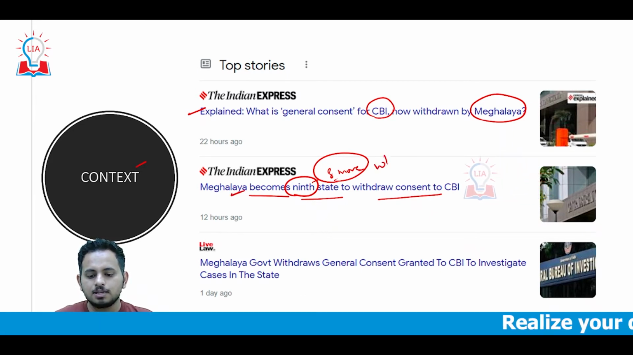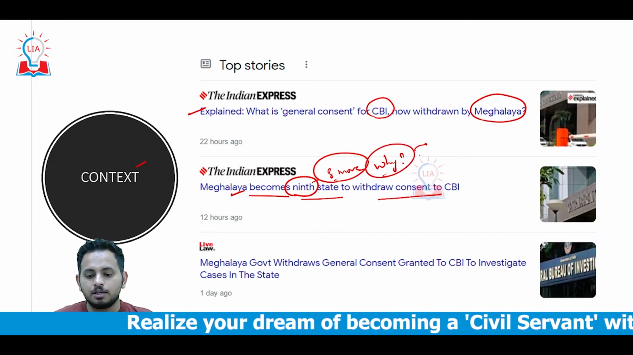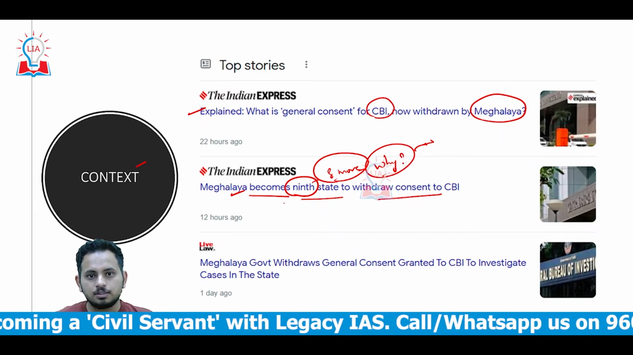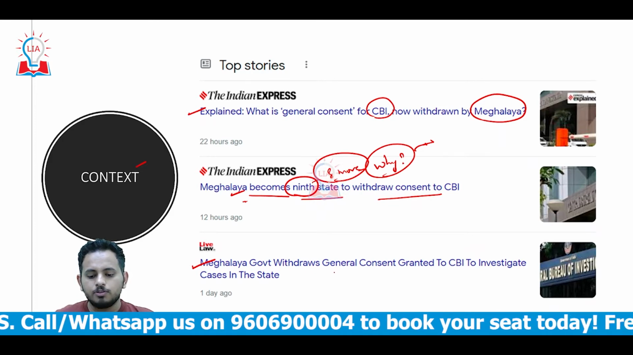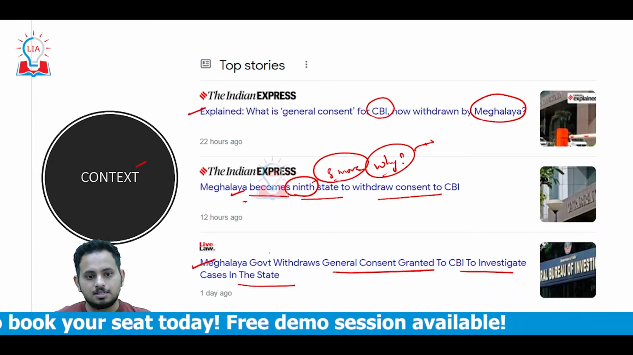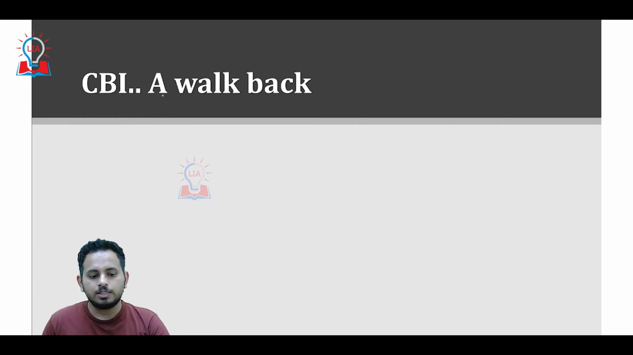Why is this happening? What is the issue and from when did this particular issue start? From when did states start to withdraw the general consent that is given to CBI? Meghalaya government withdraws general consent granted to CBI to investigate cases in the state. So this is the entire context in which we will be discussing today's video.